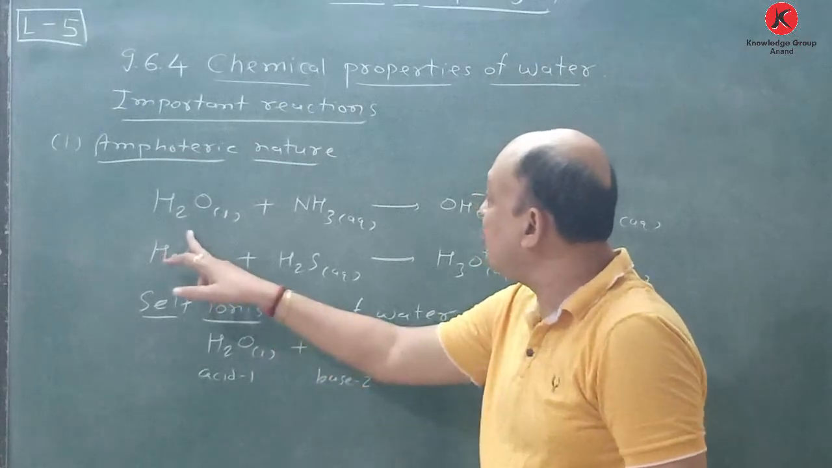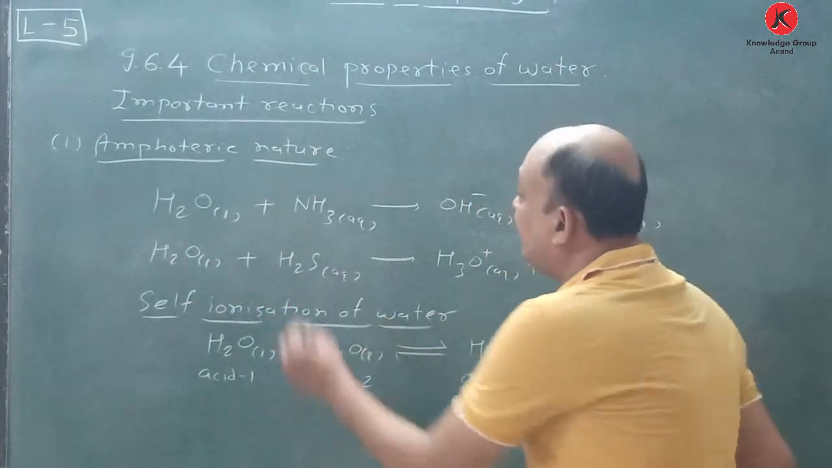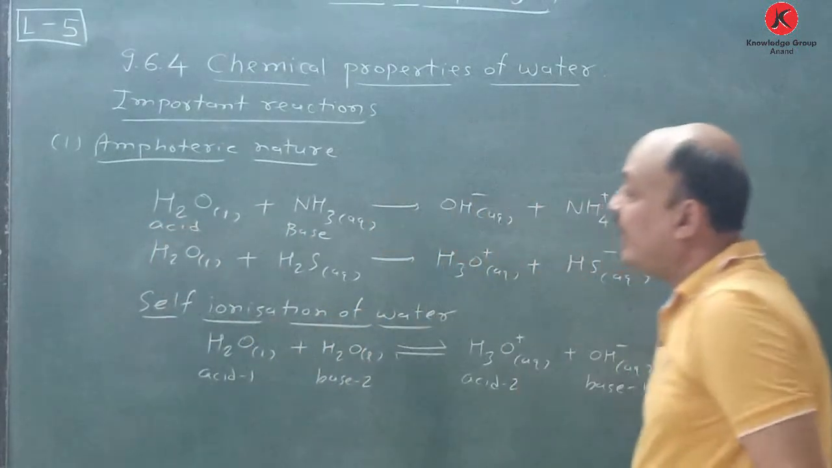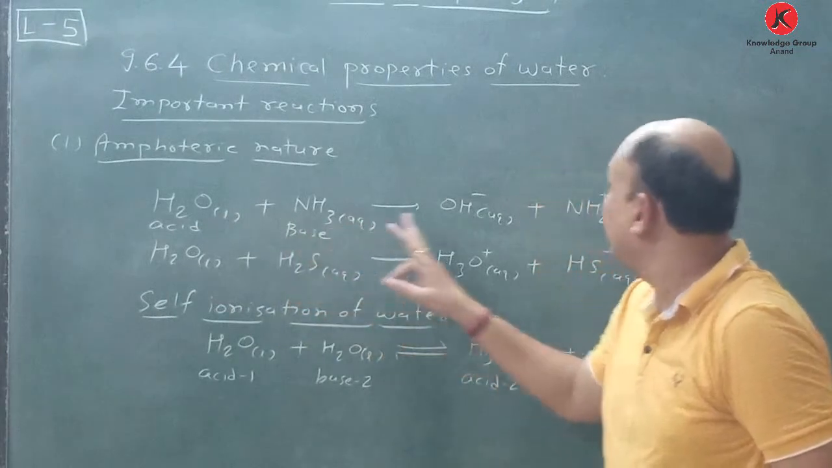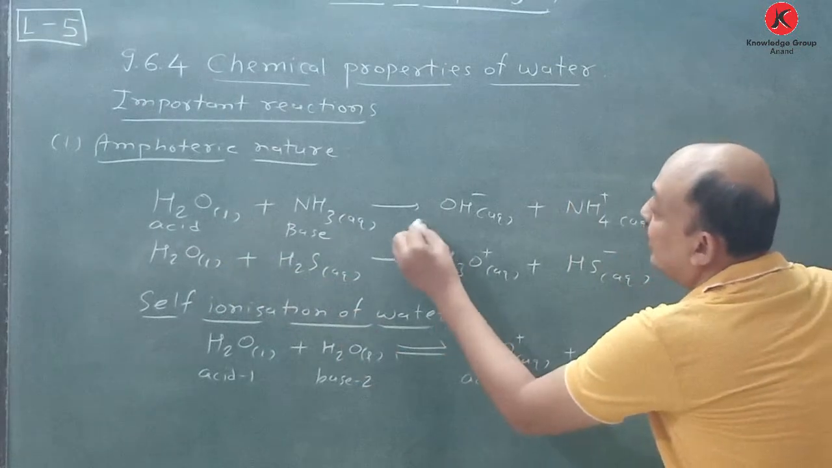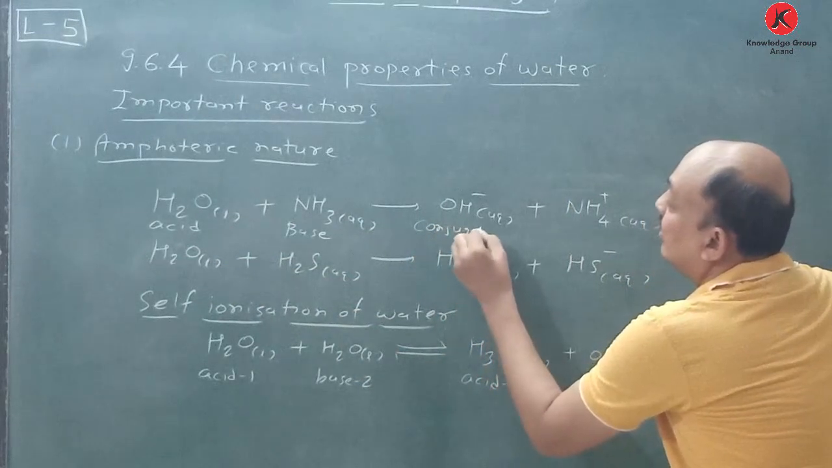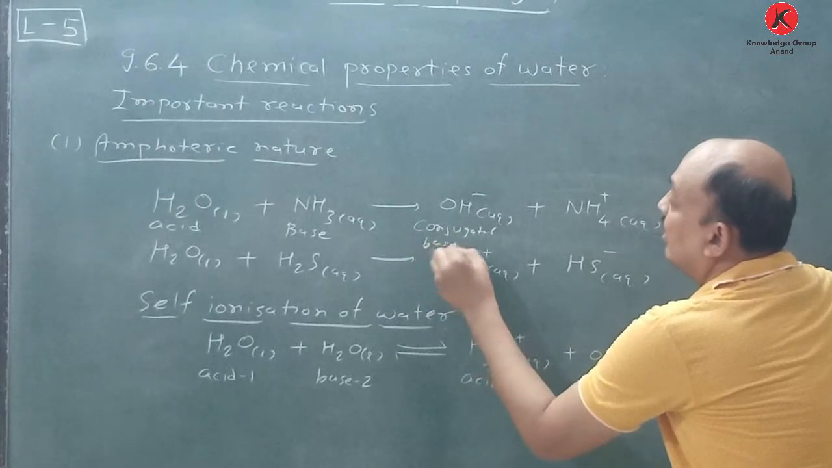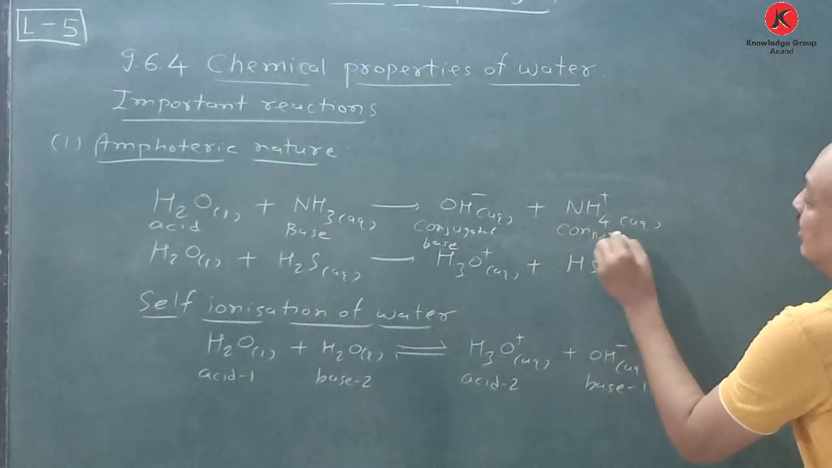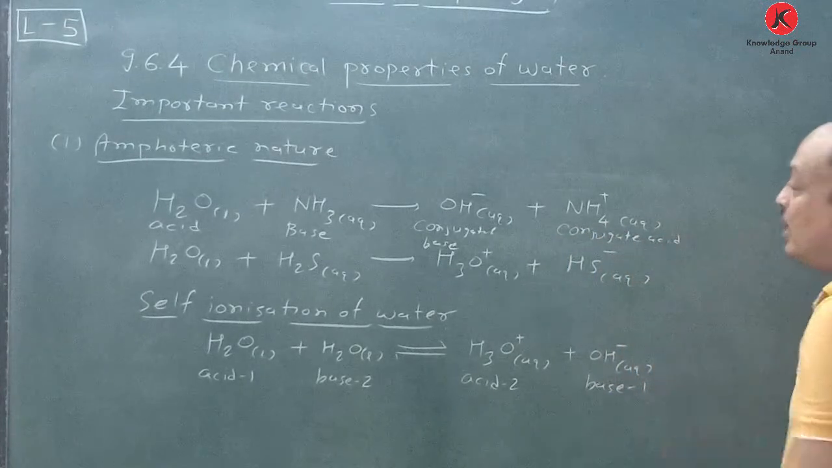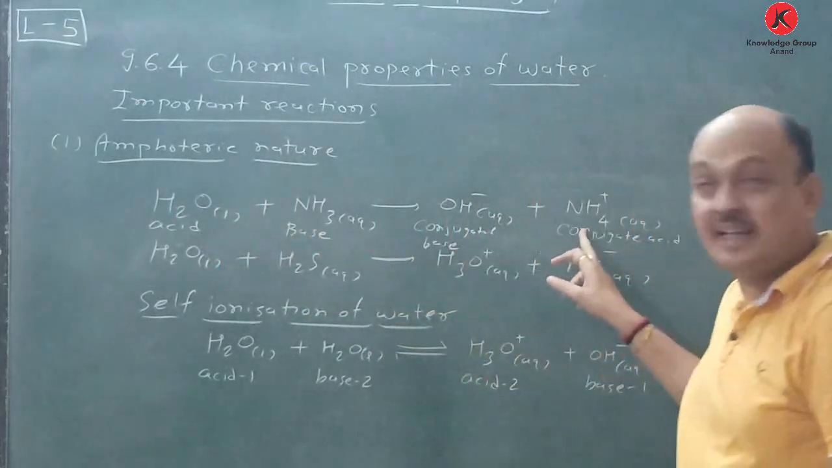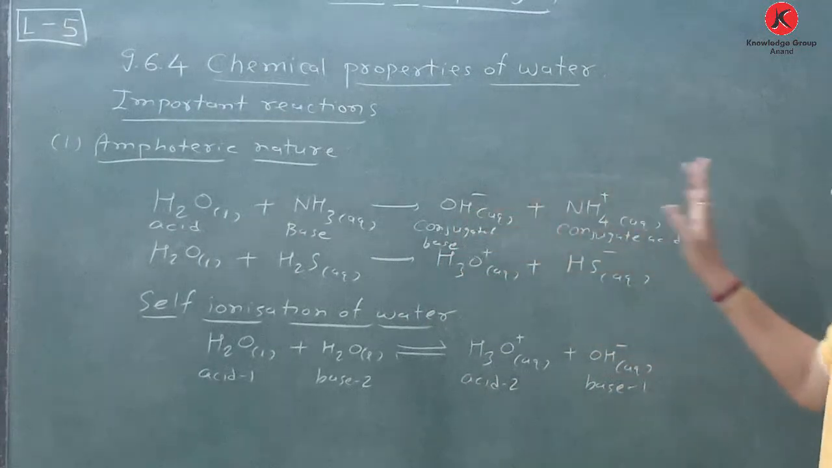So just see H2O liquid reacts with ammonia, and this ammonia is nothing but a base. So here water acts as an acid. When acid reacts with base, it gives OH minus, that means the acid gives its conjugate base, and the base gives its conjugate acid. This H plus is from this one, so here OH minus and here NH4 plus. So OH minus is there, that's why it acts as a base.